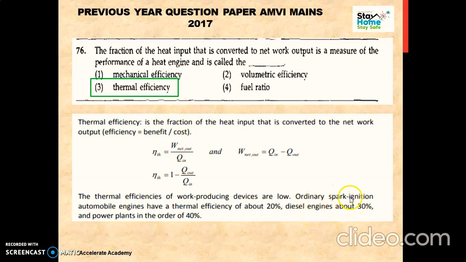Okay, so for SI engines in automobiles, thermal efficiency is about 20%. For diesel engines about 30%, and some power plants have a thermal efficiency of about 40%. Now keep in mind these are thermal efficiencies.